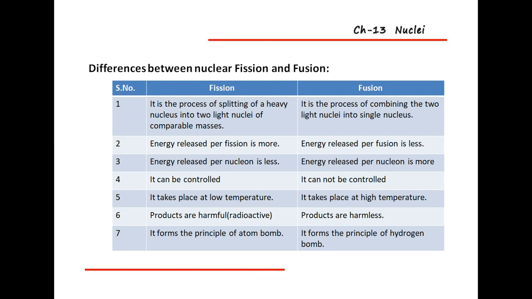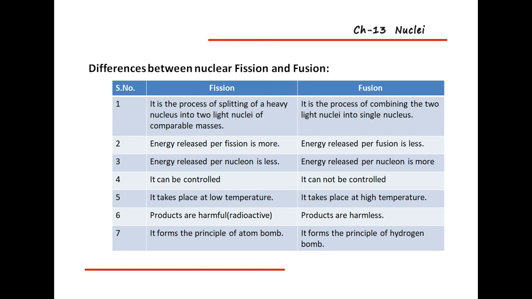Next one: it can be controlled. The nuclear fission process can be controlled, but nuclear fusion cannot be controlled. This fusion reaction is not a controlled reaction.